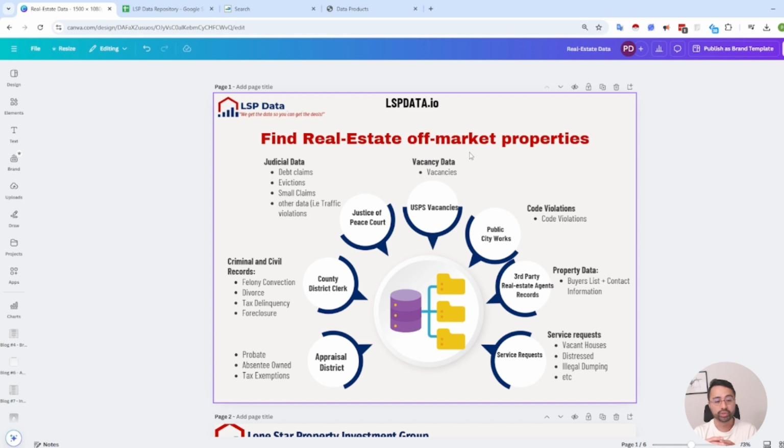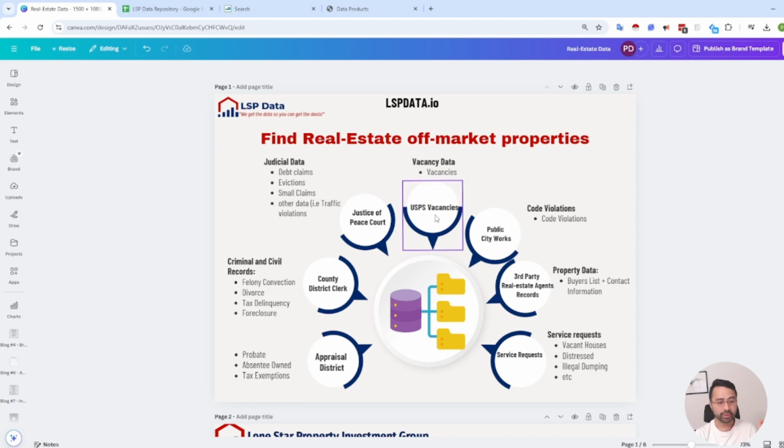Even when you're doing something like driving for dollars, a lot of times you may visually inspect the properties around your neighborhood to see if maybe no one's picking up the mail, or if there's physical distress like high grass and whatnot. You can pair that with the USPS vacancy and then just get an idea if that property is truly vacant, right? I made one video covering this.